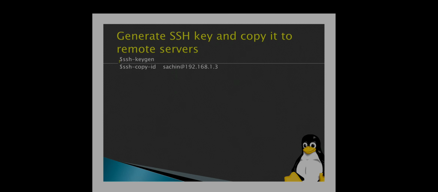Generate an SSH key and copy it to the remote servers. If you want to communicate with node servers, you can create the keys by using ssh-keygen. Then it will create two keys, a public key and a private key. After that, we have to copy those keys into the slave nodes.